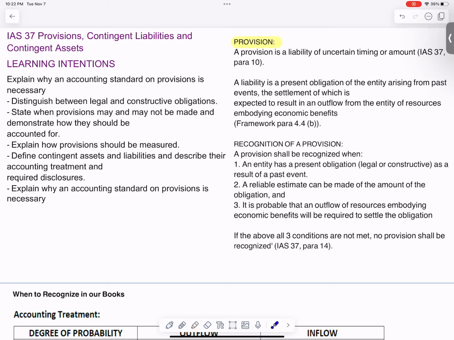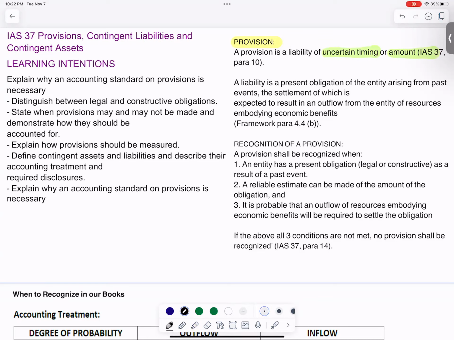What does this mean? Basically, it's like a liability, but you do not know when it took place or a specific amount, the value of it.